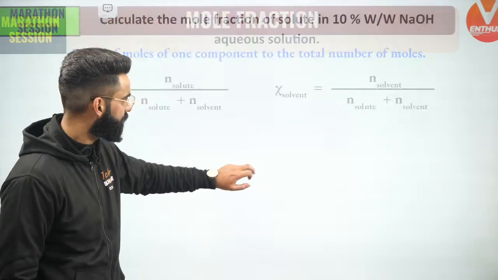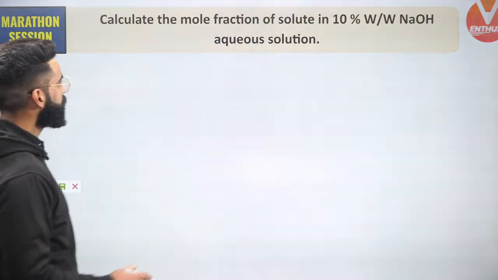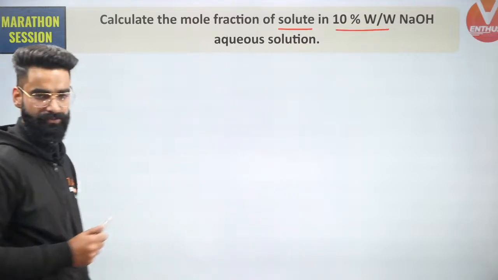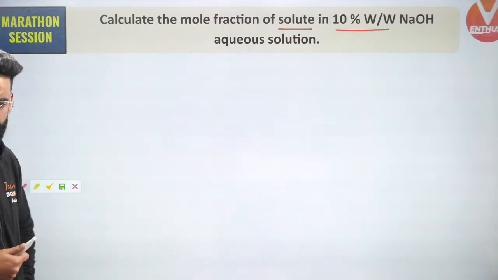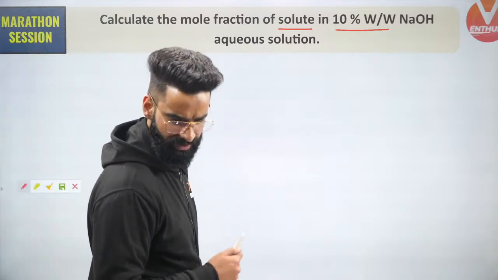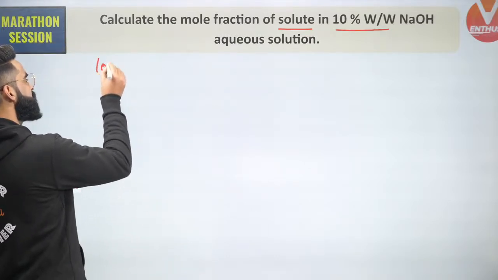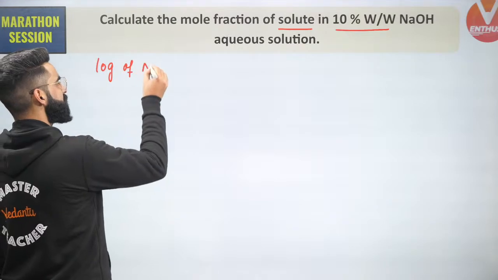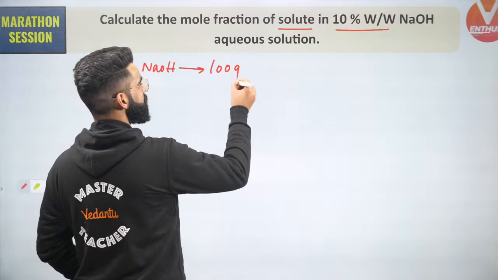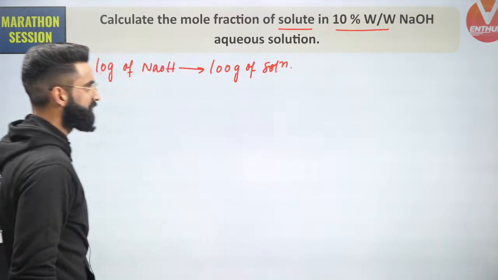Okay. See guys, this is the first and a simple question which is given to us. Calculate the mole fraction of solute in 10% weight by weight of NaOH aqueous solution, correct? What can I get from here? First of all guys, I'm given 10% weight by weight of NaOH aqueous solution. That simply means 10 grams of NaOH will be present in 100 grams of solution.